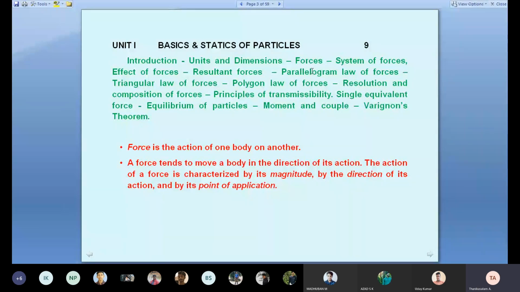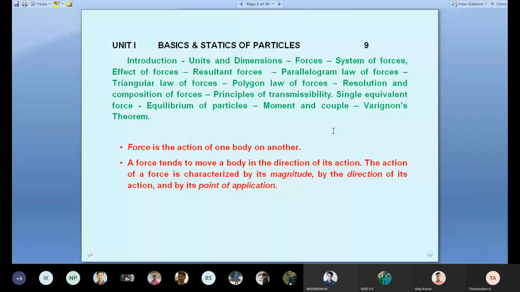What are forces? What is force? Then the system of forces, coplanar forces, non-coplanar forces, and the five effects of forces we discussed. Then the resultant, a single force, we discussed, along with the parallelogram of forces, triangle of forces, polygon of forces, resolution and composition. When the force is inclined, we have to resolve it in the X and Y directions. Then we discussed the principle of transmissibility, single equivalent force, equilibrium of particles, and moment and couple. Varignon's theorem we discussed.